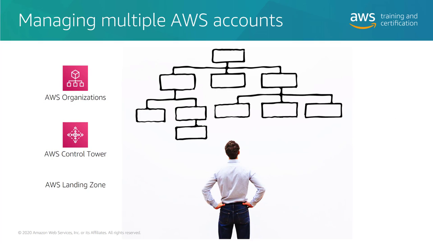AWS organizations implement policy-based management across multiple AWS accounts. It enables you to establish multiple accounts, define resource sharing across accounts, and manage billing. AWS Control Tower establishes governance over a multi-account environment. It provides an account factory for provisioning new accounts from blueprints.